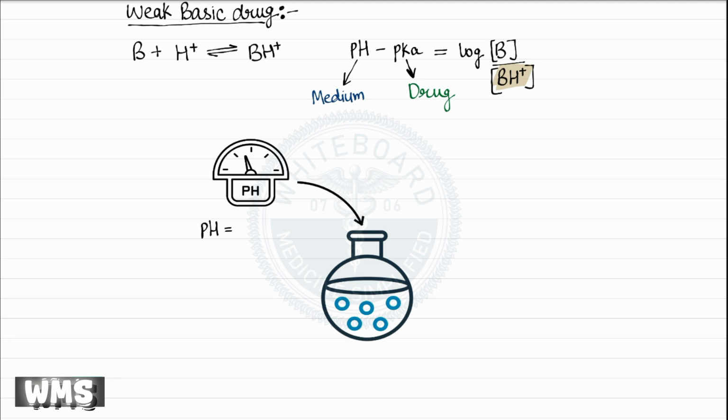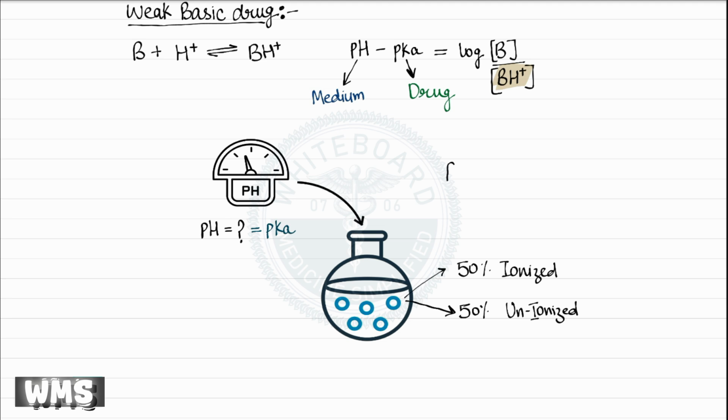At a particular pH, half of the drug will exist in the ionized or charged form, while the other half will exist in the unionized or uncharged form. That specific pH at which the drug is present equally in its ionized and non-ionized forms is called the pKa of the drug.